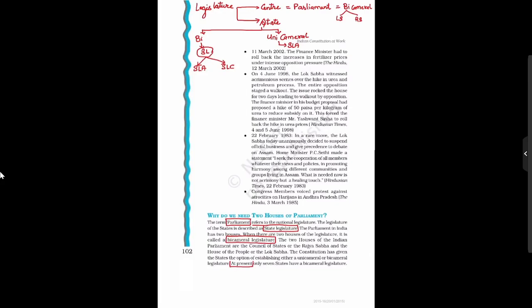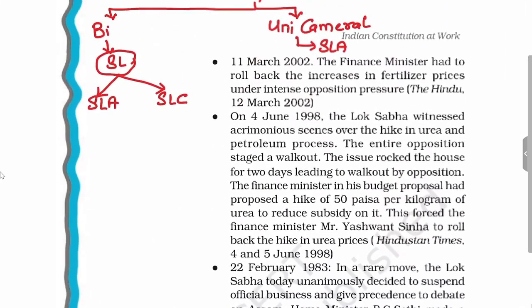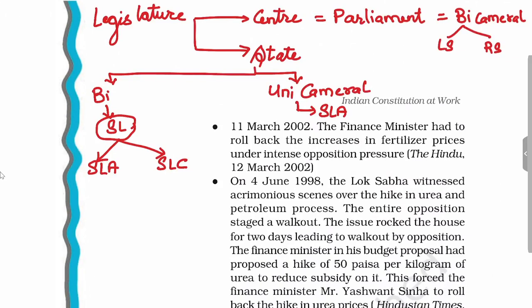Now you will see that this legislature in the center, which is called parliament, can be of two types: unicameral and bicameral. Unicameral means one house, bicameral means two houses. In India, parliament is bicameral. For this reason the lower house is Lok Sabha, the upper house is Rajya Sabha. Similarly, legislatures in states are of two types.